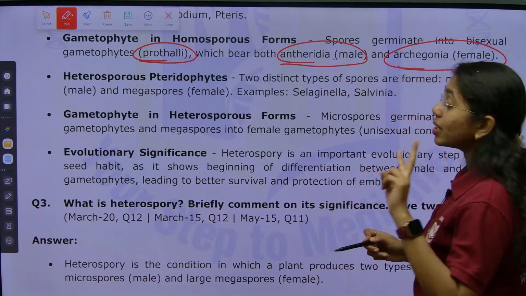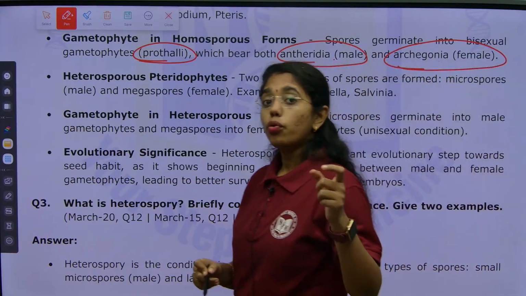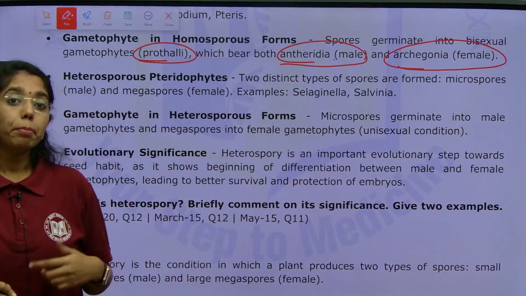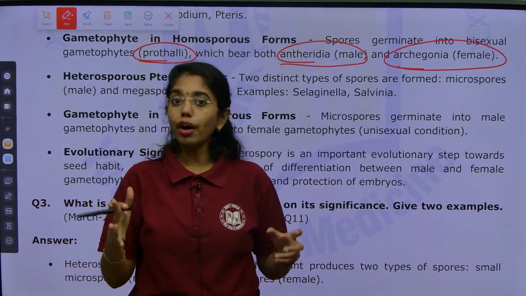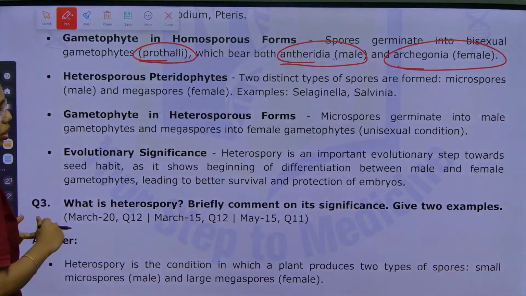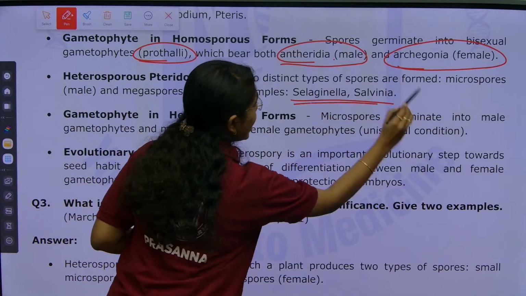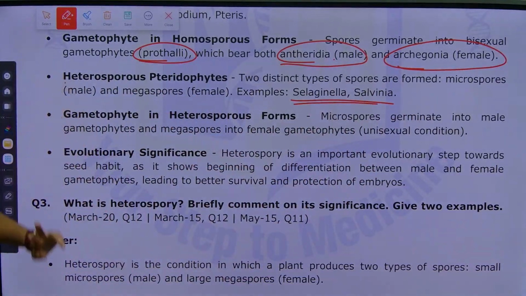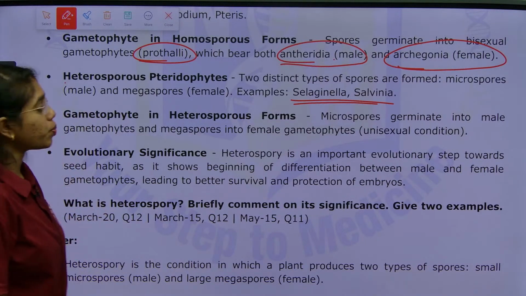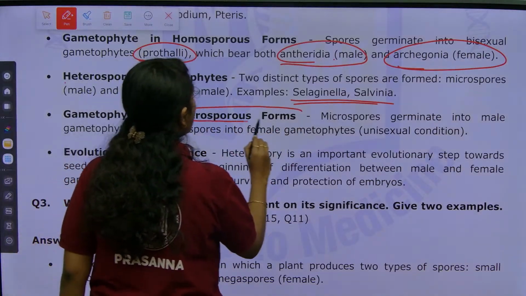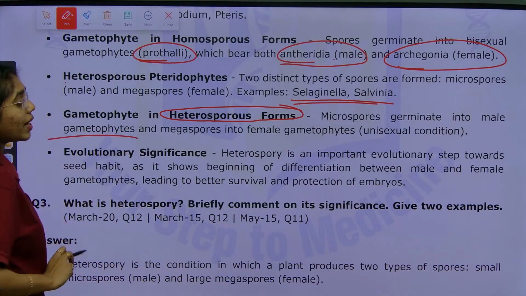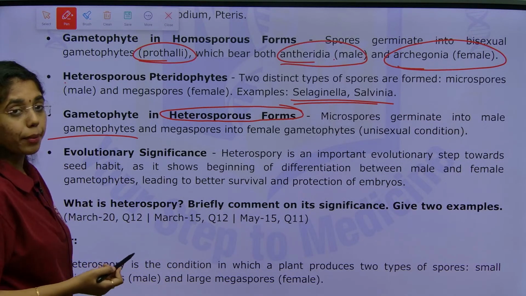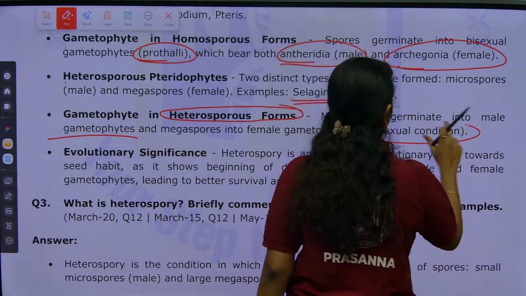In heterosporous pteridophytes, two distinct types of spores are released, microspores and megaspores. Microspores mature into a male gametophyte, megaspores into a female gametophyte. Selaginella and Salvinia are examples of heterosporous pteridophytes. Next, the gametophyte in heterosporous forms: microspores germinate into male gametophytes, megaspores germinate into female gametophytes, in unisexual condition.